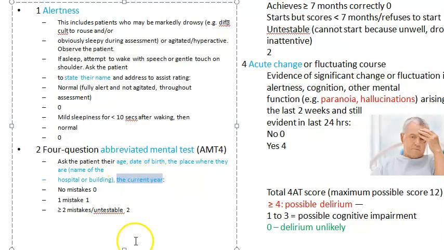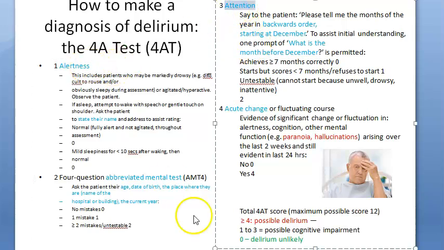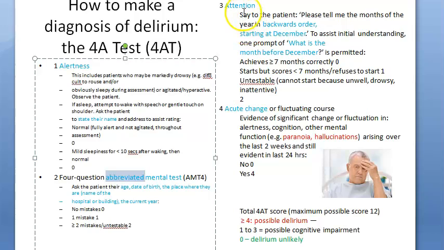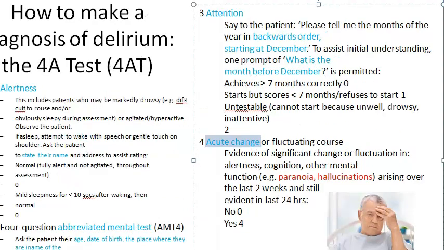The current year you are asking them. This is the second A in the 4A's. Then attention. Alertness, abbreviated mental test, then attention. Ask them to say the names of the months backwards from December, or ask what comes before December; November they should say. Then you score them. The fourth one is acute change or fluctuating.